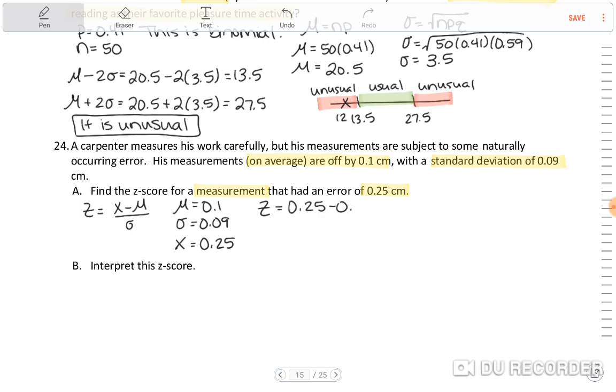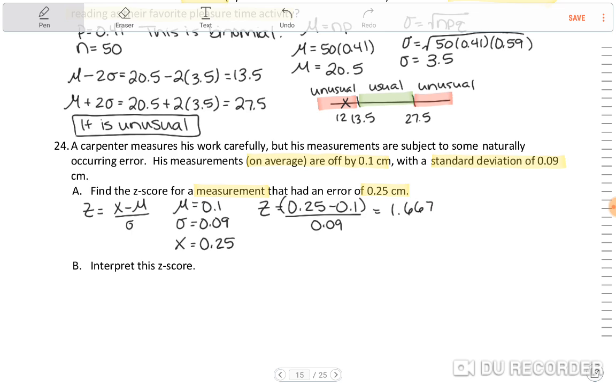0.25 minus 0.1 divided by 0.09. Now, if you're going to type this all in your calculator at once, just make sure you put some parentheses around your numerator here. So z is going to equal 1.667.